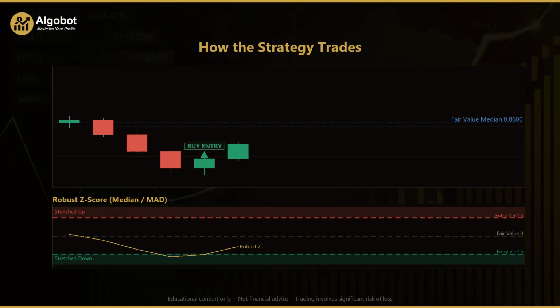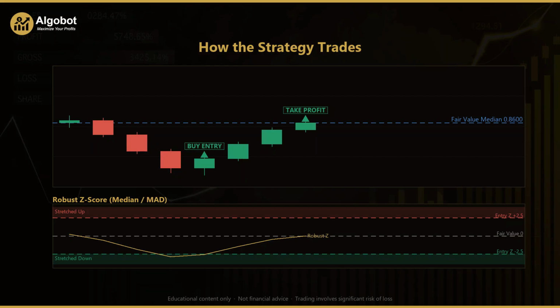Then comes a sharp push lower. The candle closes well below the median line, and the robust z-score plunges into the stretch down zone beneath minus 2.5. On its own, that is not enough. The strategy never fades a falling market blindly. It first checks the flatness filter, comparing the median of the older half of the window with the newer half. Because the wider picture is still a range rather than a strong downtrend, the drift stays small and the filter allows a trade. Now the strategy waits for confirmation.